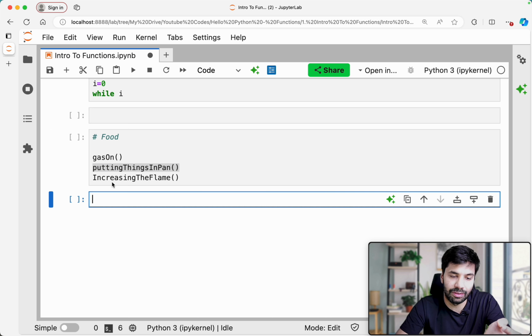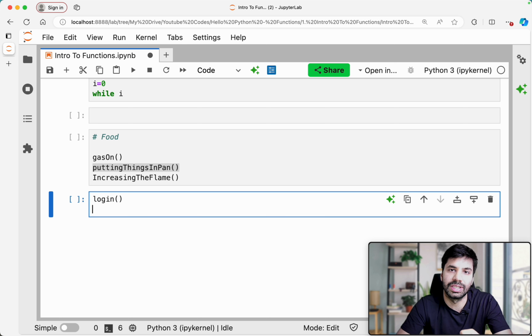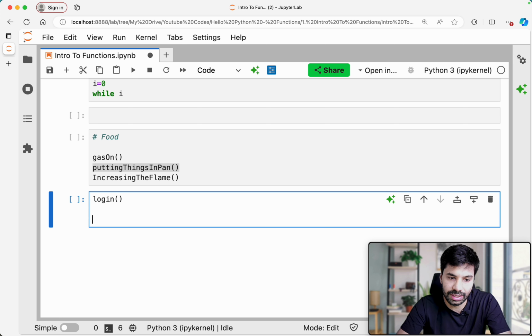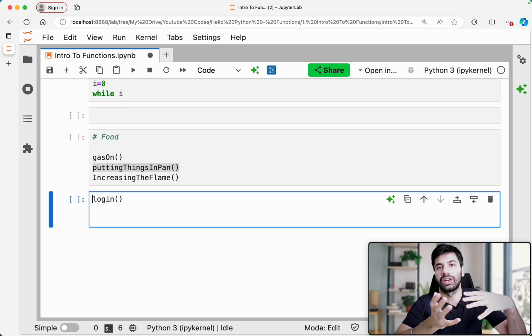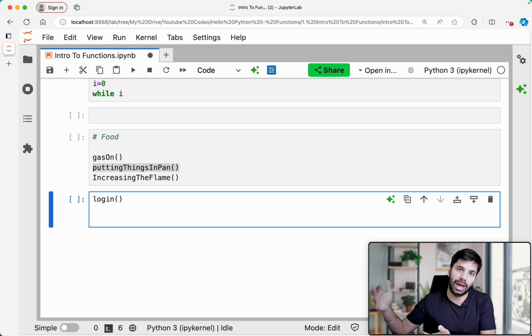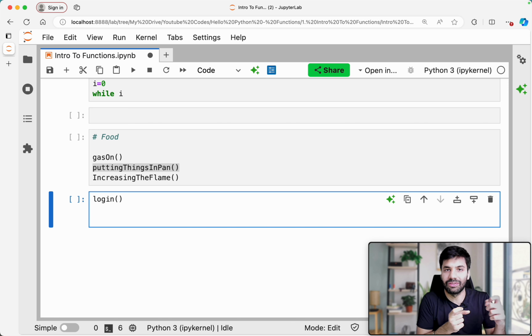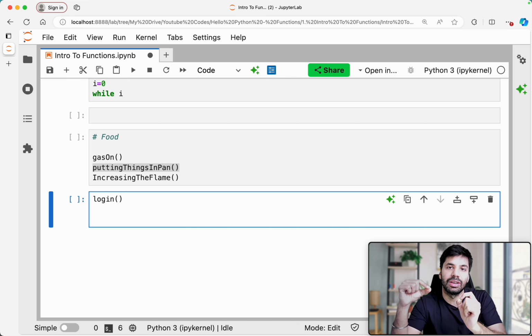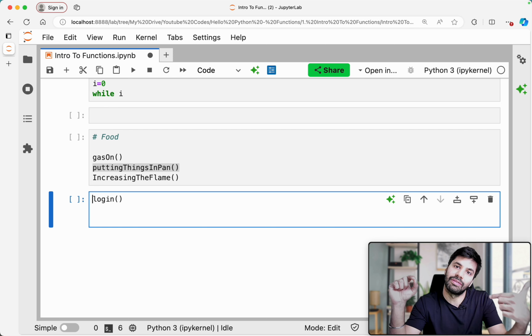Okay, in a similar manner, when you log in to Instagram or Gmail, this can be divided into understandable things. So logging in is there. Then in login, you can have login via mobile, login via web, login via app, all these things. Then you can have logout as a function, you can have interact as a function. So you are able to divide all the things, right? That is very, very helpful, because the same thing can then be used anywhere else as well.